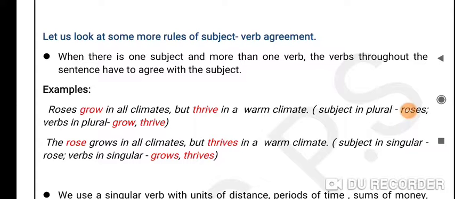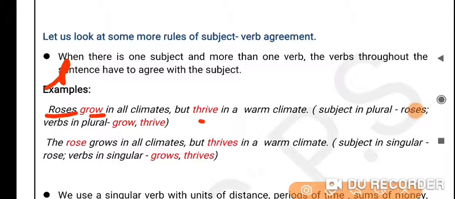For example, roses. Here the subject is plural and we have the verbs grow and thrive. Roses grow in all climates but thrive in a warm climate. If you notice, we have a plural subject and we are using plural verbs throughout the sentence.